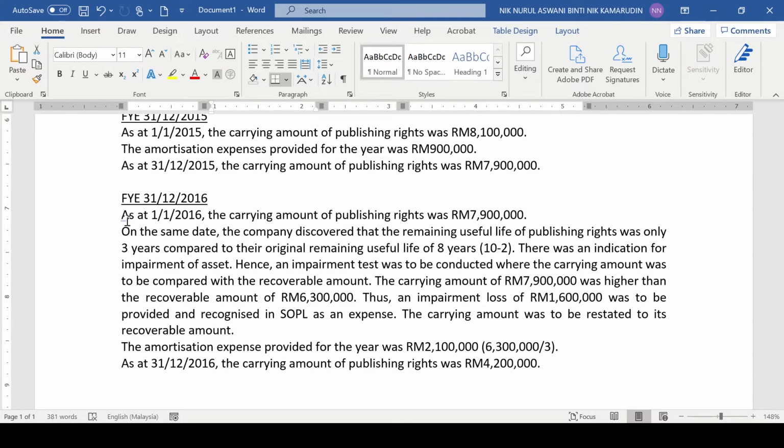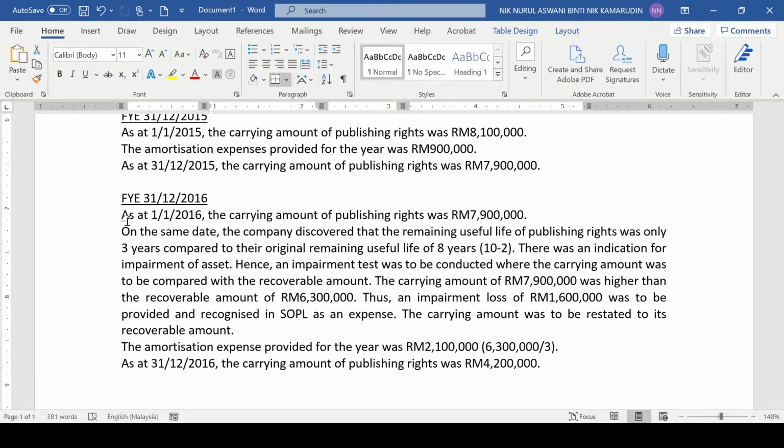When there is a decrease in the estimated remaining useful life of asset, it means that there was an indication for impairment. Another clue for you to know whether or not there is an indication for impairment is when the question gives you the recoverable amount, or fair value less cost to sell, or value in use. Go back to the topic on impairment of asset in MFRS 116. Look at the basic measurement of asset. How do we identify the recoverable amount?